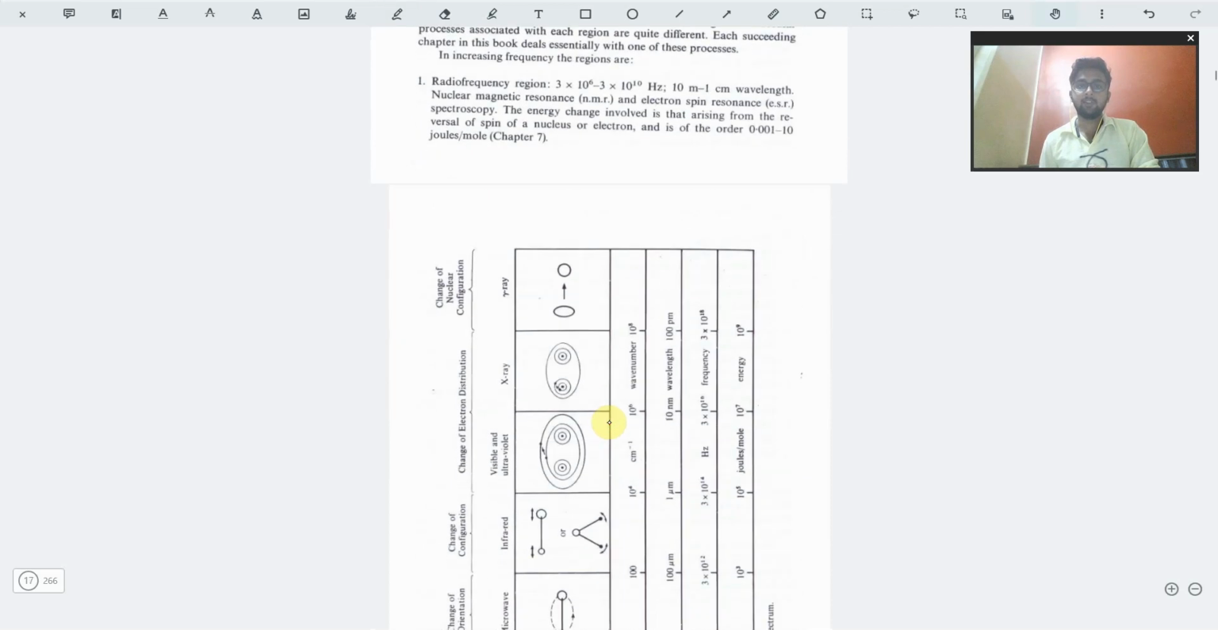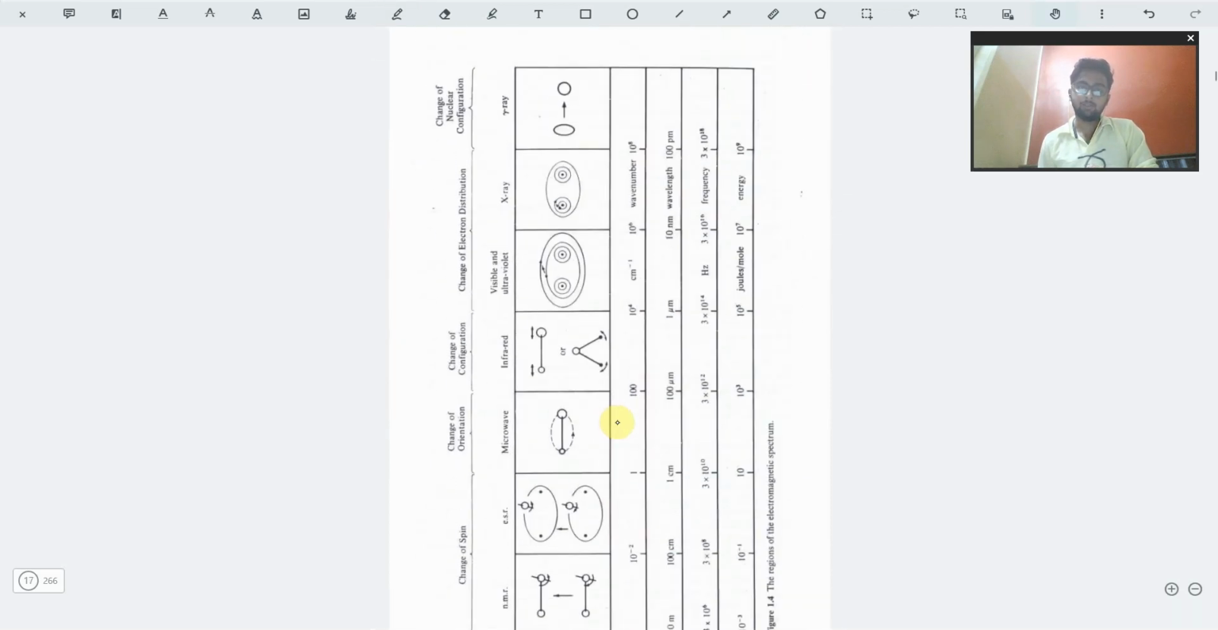Then we have the regions of the spectrum. I would like to pause this video. If you want, you can pause this video here. You can turn around your phone and you can see that all the spectrum related data is given to you.